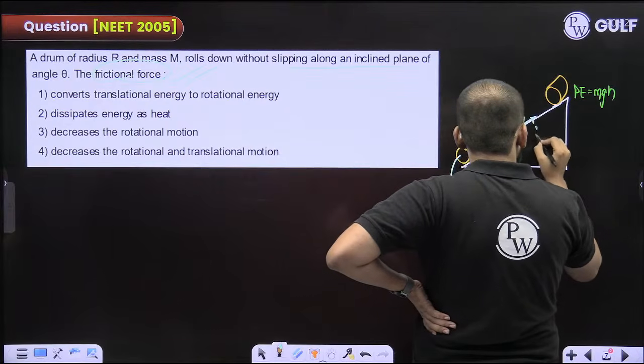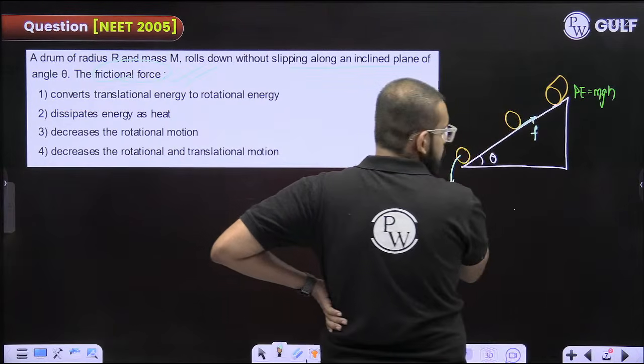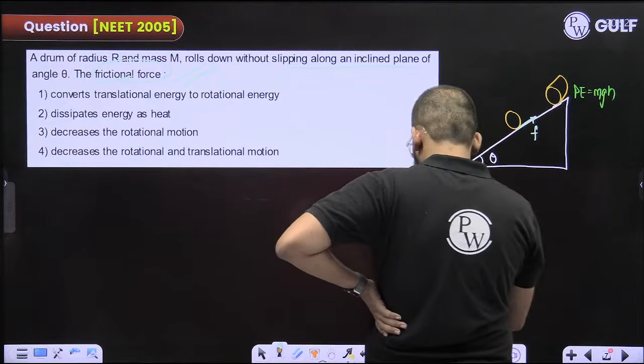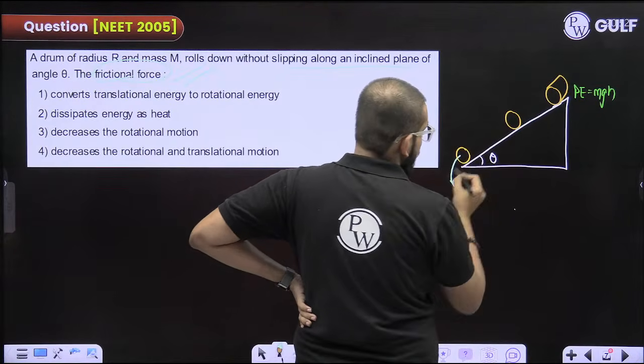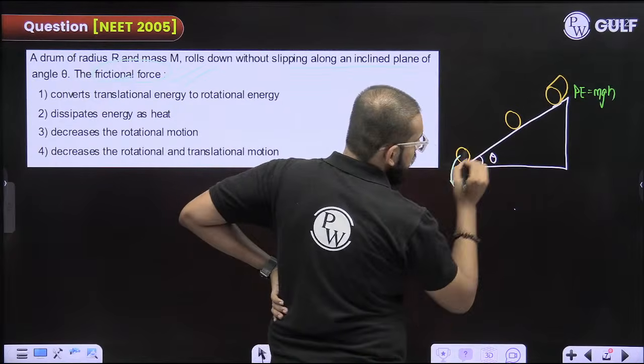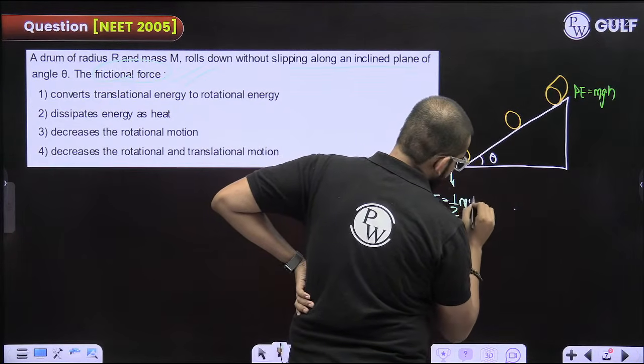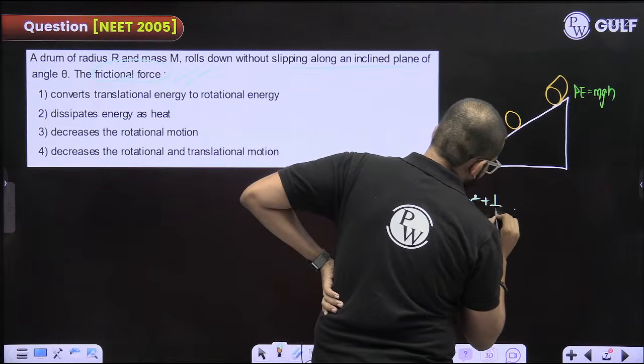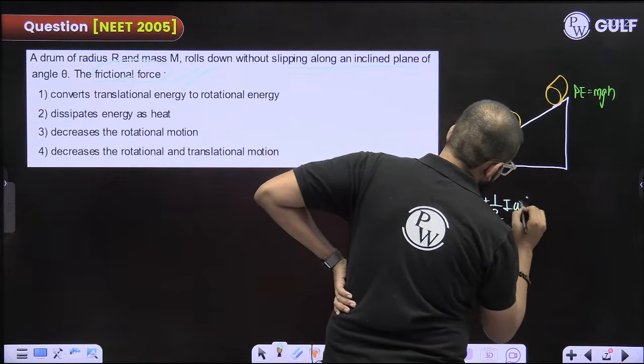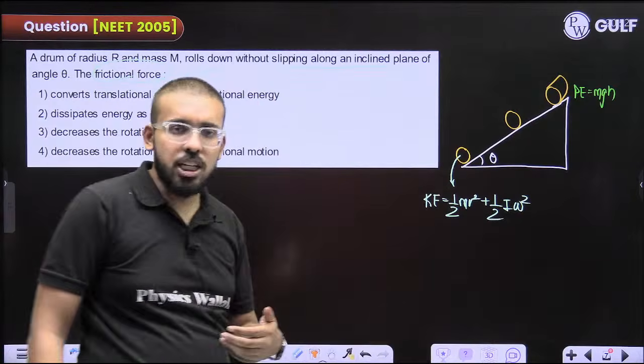Frictional force would be acting downwards, like this. Okay. Now, just a second. First let me explain this. Now this kinetic energy, it will be how much? Half mv square plus half I omega square. Fine. This will be the kinetic energy it is going to possess.